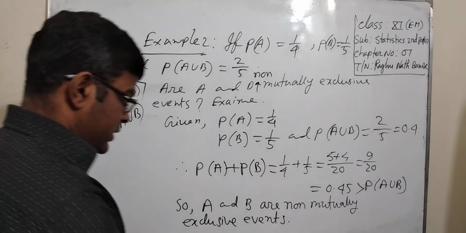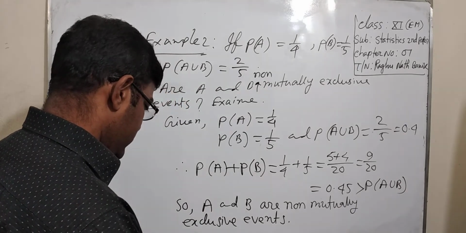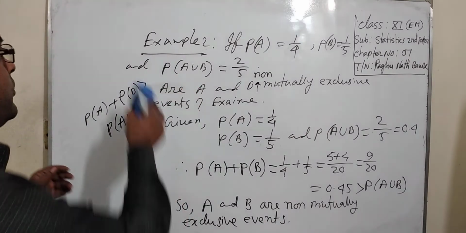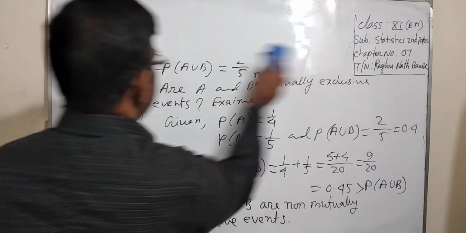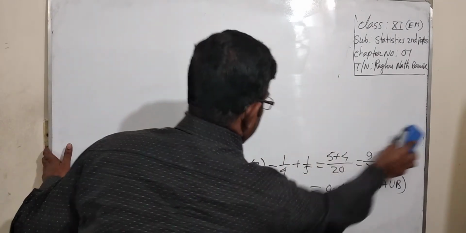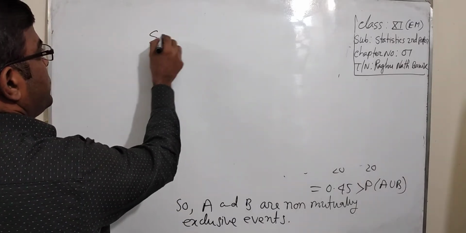Dear students, now I have to write some related formulas. You also have to write this formula. Some formulas.